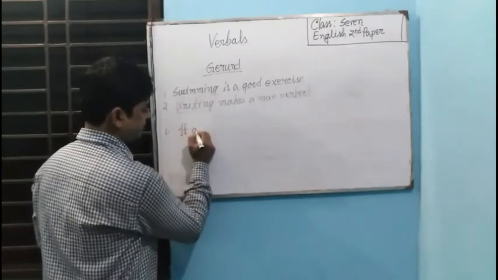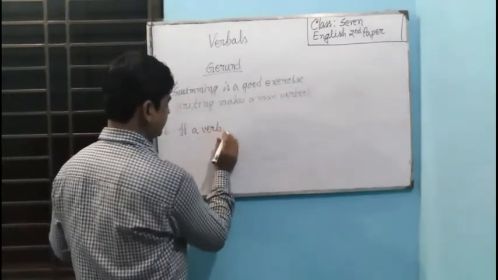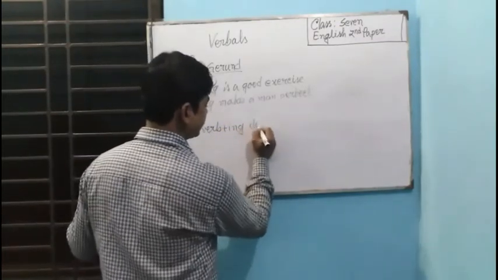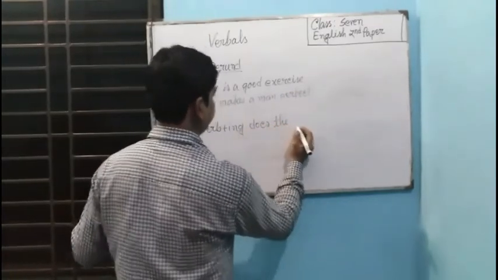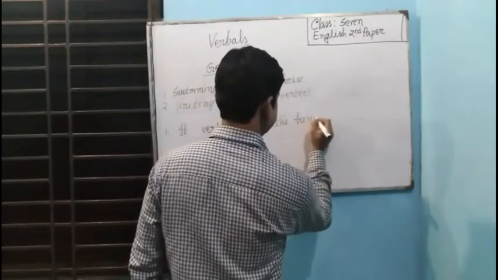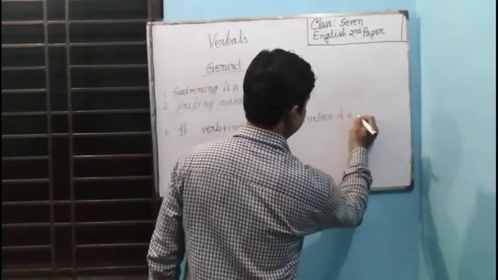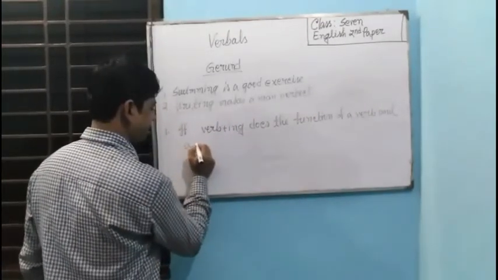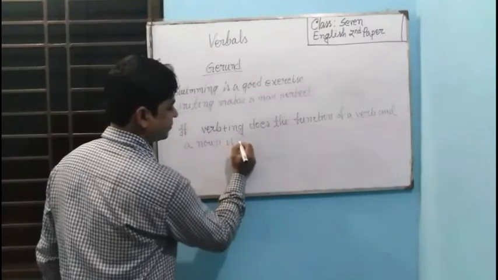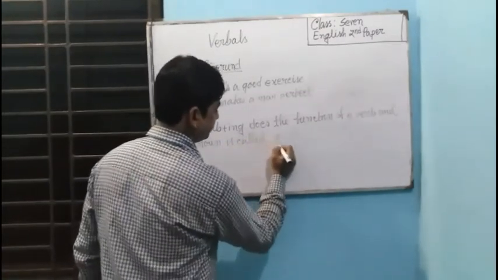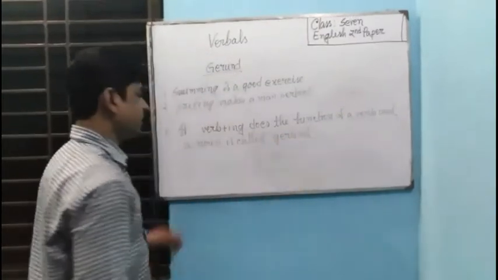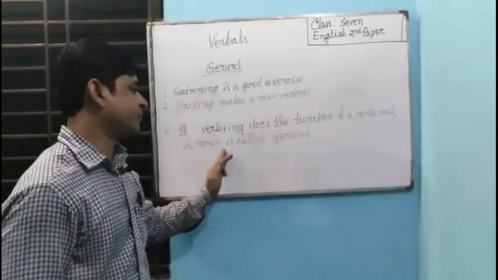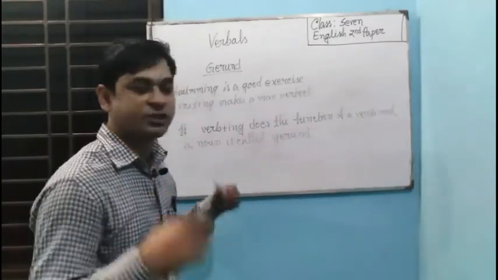If verb plus ing does the function of a verb and a noun, it is called gerund. Now we are going to talk about the functions of gerund.